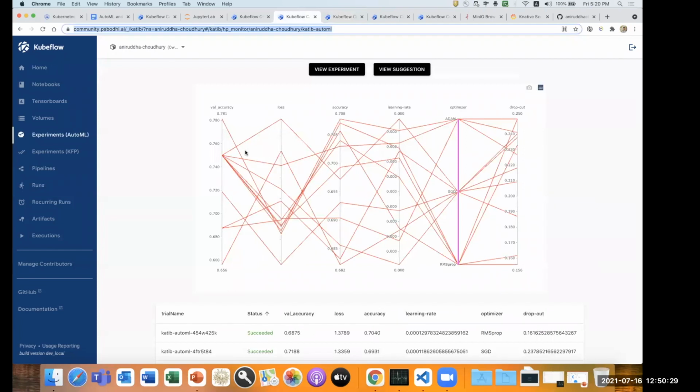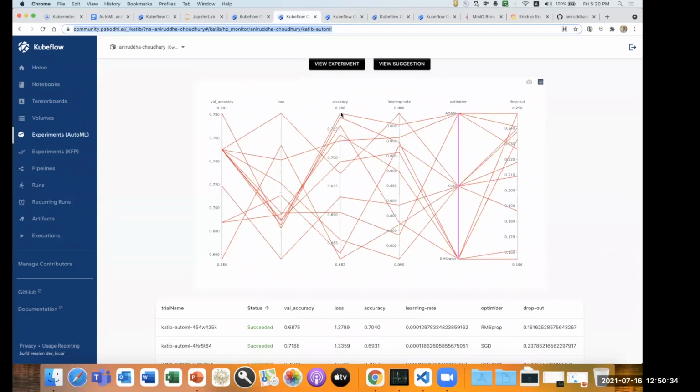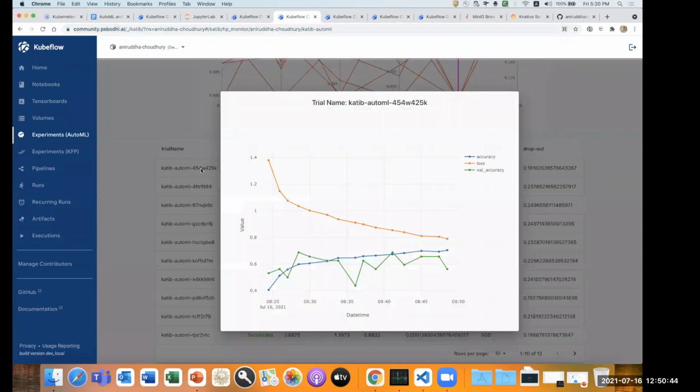Now this is the particular Katib experiment it is running. If you can see here, the accuracy of my model and the validation accuracy of my TensorFlow job are what it is trying to maximize, and we can see the validation loss and the accuracy, how it's working in each trial and each spec. Now we gave 12 trials, and simultaneously it can train 3 in parallel.